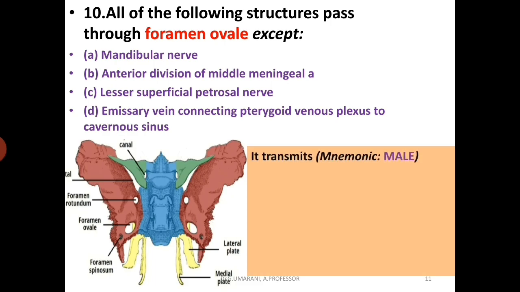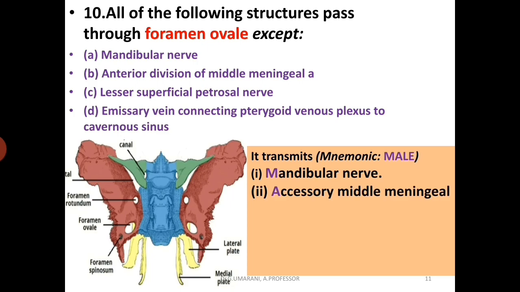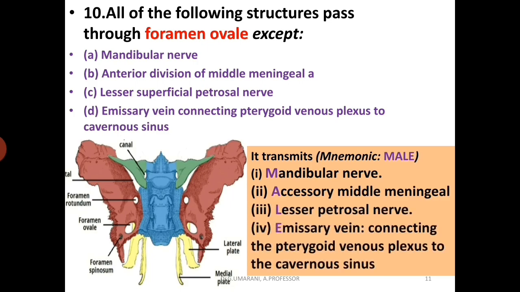The structures passing through this foramen ovale can be remembered with the mnemonic MALE: mandibular nerve, accessory middle meningeal artery, lesser petrosal nerve, and the emissary vein connecting the pterygoid venous plexus to the cavernous sinus. So the answer is the anterior division of the middle meningeal artery, because the accessory middle meningeal artery passes through the foramen ovale.